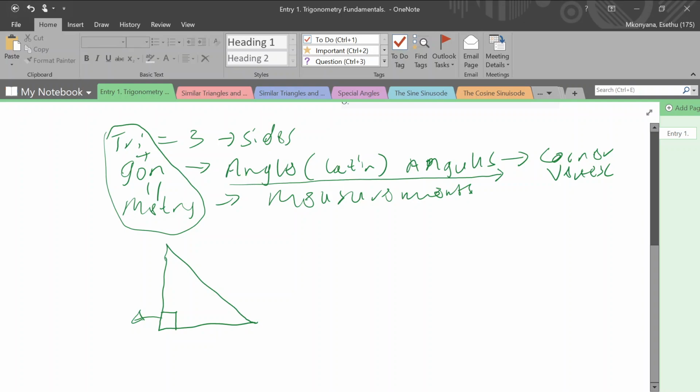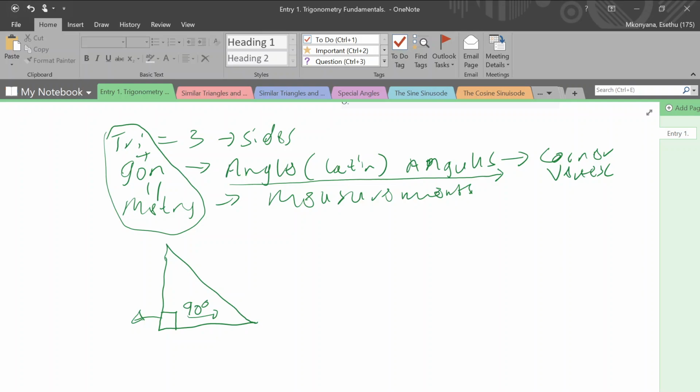So I'm sure you have an idea of what an angle is and what it measures. This here is 90 degrees. We measure angles in degrees. So this here is a 90-degree angle, and a triangle with one is called a right-angled triangle.